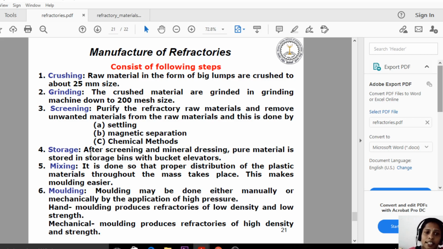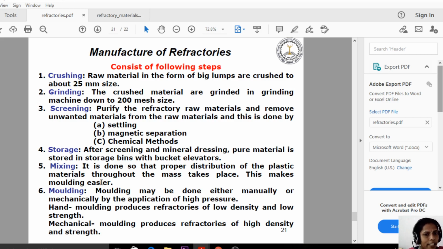And the next one is the storage process. After screening and mineral dressing, pure material is stored in storage bins with bucket elevators. So after crushing, grinding and the screening process, we are taking the big buckets or big bins, and there we are storing the raw material. So the raw material is placed in the bins or the buckets.